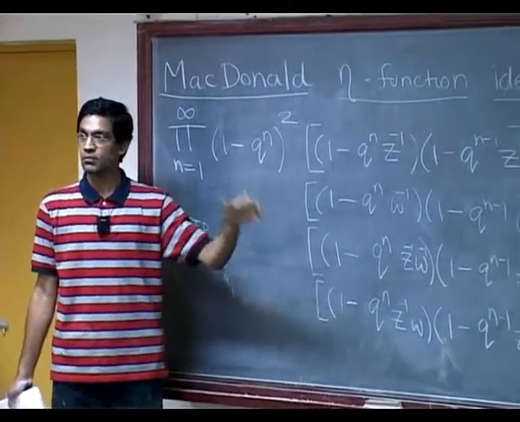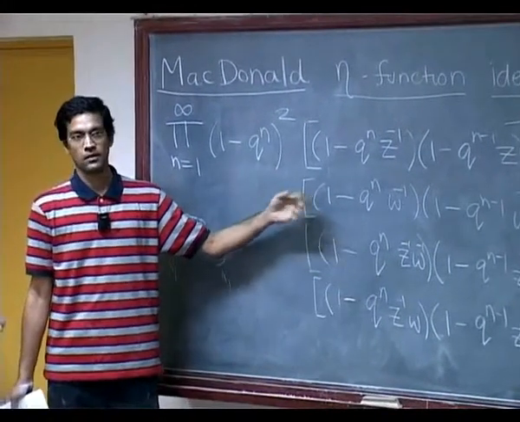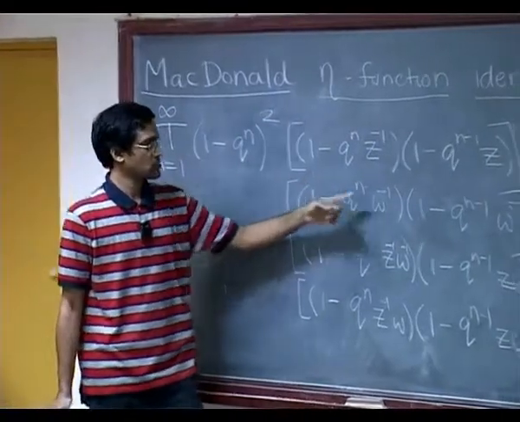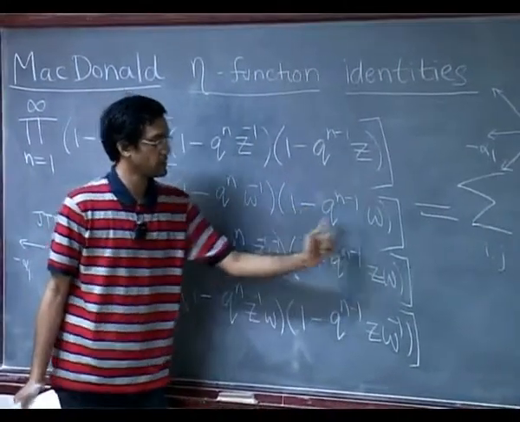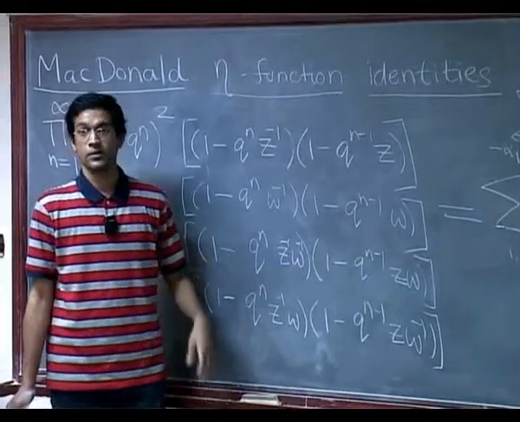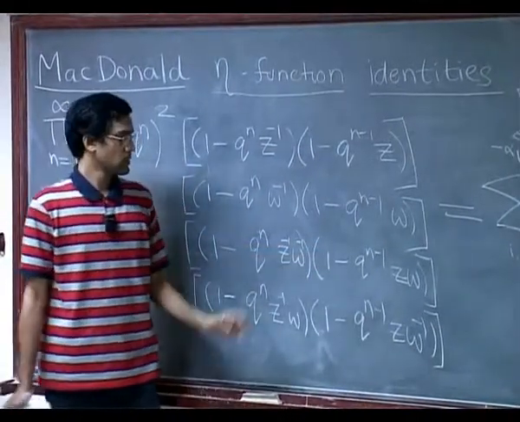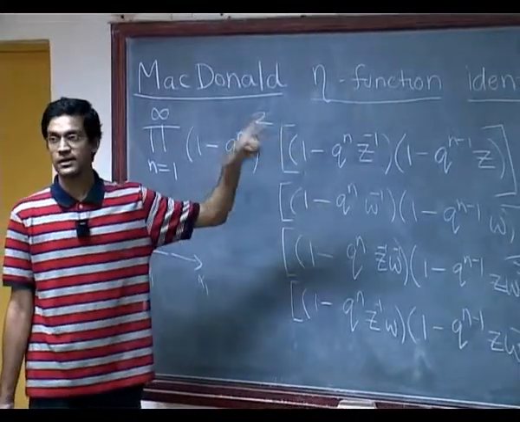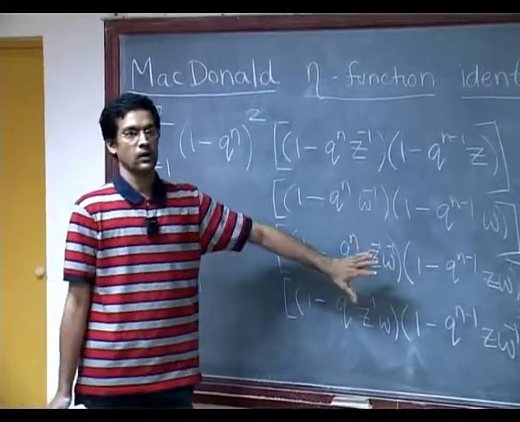put Z and W equals 1, right? You'll again have the same problem that we had with that Jacobi thing, which is there'll be a funny 1 minus Z and a 1 minus W and so on. Okay, you just divide out by those things, and then you put Z and W equals 1. So if you do that, you will actually get an identity for 1 minus q to the n raised to the 10, right? And now you are all set.